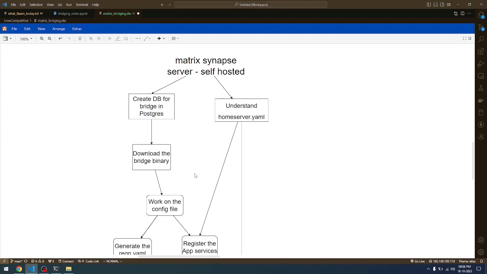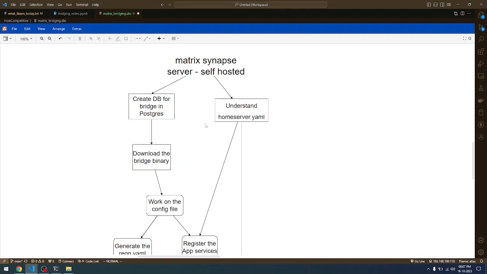Second, you need to have a database server in your control. It can be Postgres, it can be MySQL, it's your choice. However, I'll be using Postgres, and this particular Postgres server is also part of the Synapse server. If you are following my earlier videos, then this video is a continuation. After you have the database server, you need to create separate databases for each bridge that you are starting. So if you are creating one for WhatsApp, you need to have a separate bridge. If you are creating one for GMessages, that is Google Messages, you need to have a separate bridge, etc.